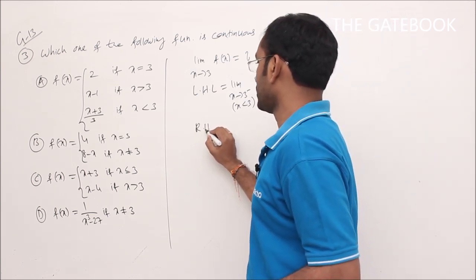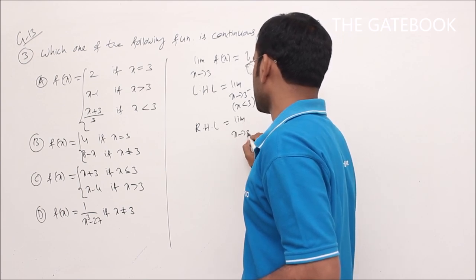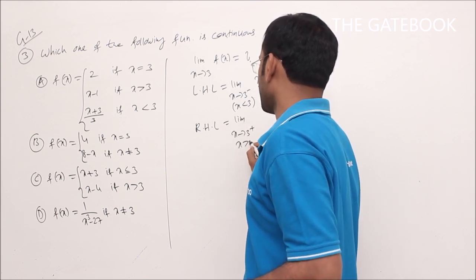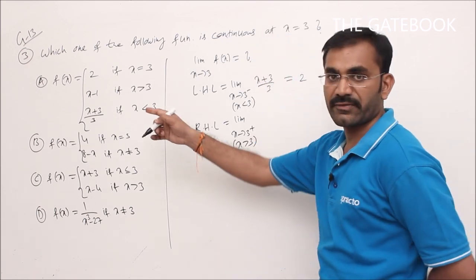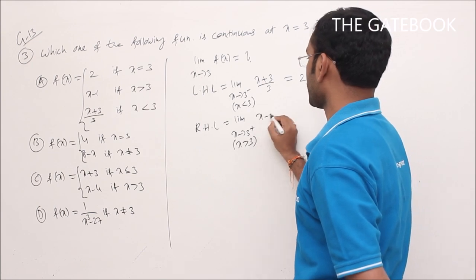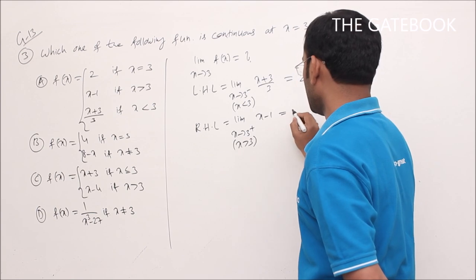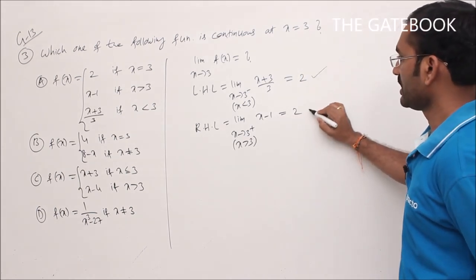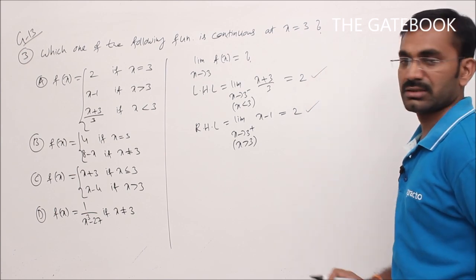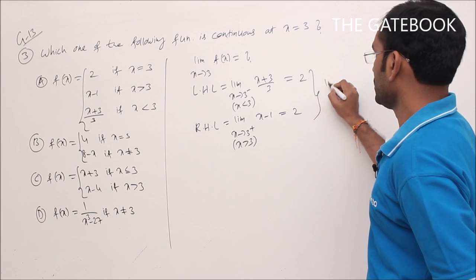Similarly, the right hand limit is x tends to 3 plus, which means x value greater than 3. When x is greater than 3, the corresponding function is x minus 1. Replacing x with 3, you will get the corresponding RHL value 2. So the left hand limit exists, the right hand limit exists, and both are equal. Therefore, I can confirm that the limit value is 2.